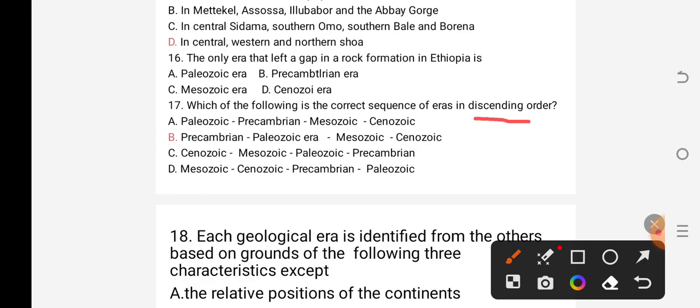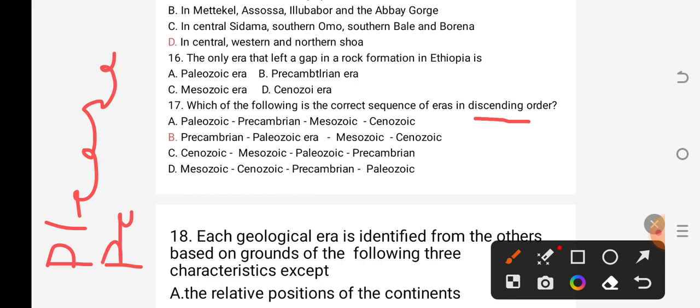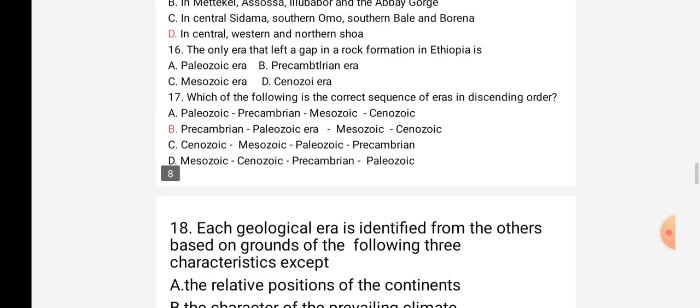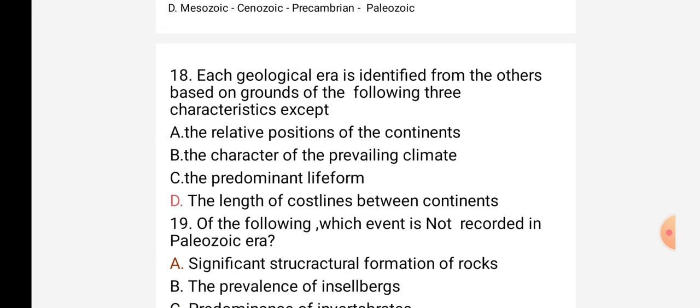So, please pay my child. This sequence matches distractor B. B is the correct answer. The correct answer. Okay. Question number 18.